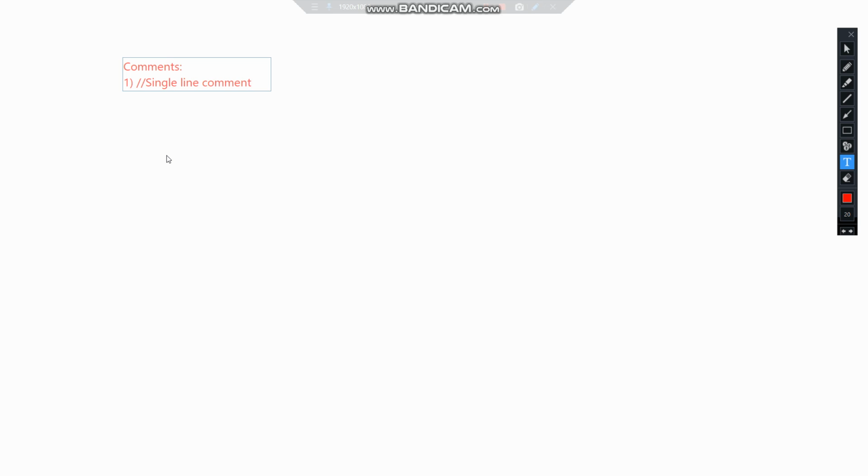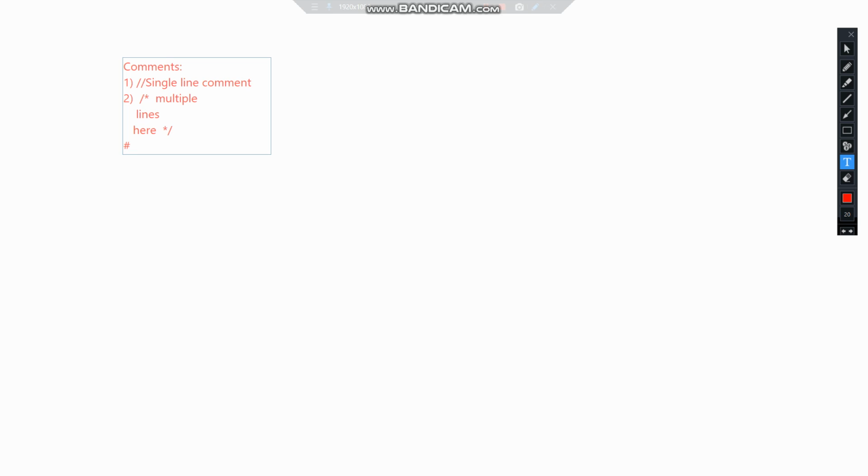Second is multiple line comment, whose syntax is a forward slash followed by a star, and then here we can type multiple lines, and then we can enclose it with the help of a star again followed by a forward slash.